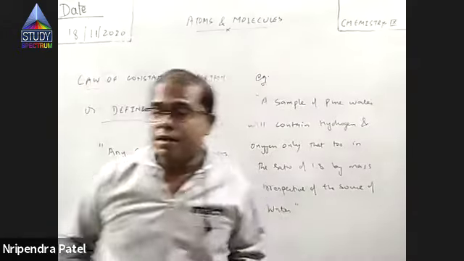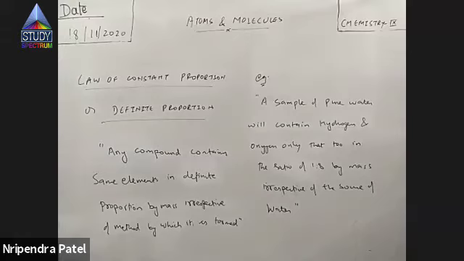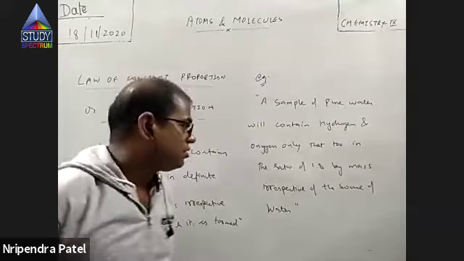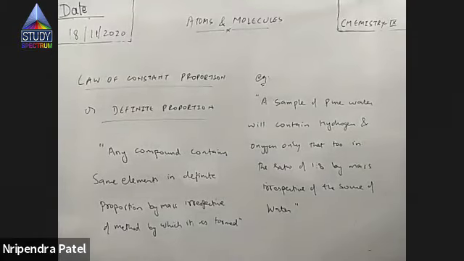So a sample of pure water, you might take distilled water or you might get it from somewhere. If it is pure water, I'm not talking about impure water, right? Water which you collect from a tap is not a pure water in terms of chemistry. It has some minerals dissolved in it. But when I say pure water, then it means distilled water, right? So if there is a sample of pure water, it will definitely contain only hydrogen and oxygen, and that too in the ratio of 1:8 by mass, right?